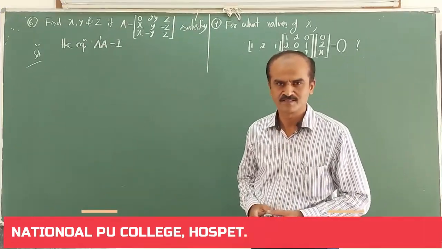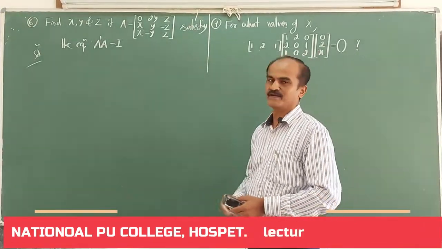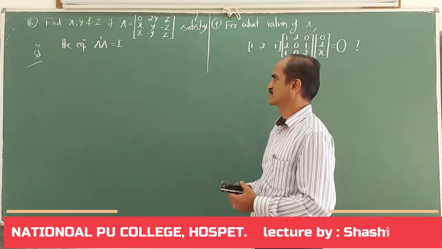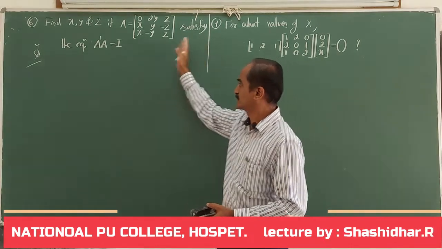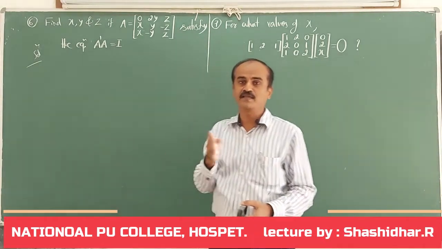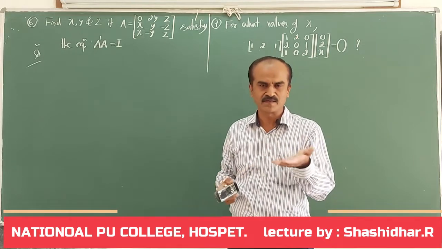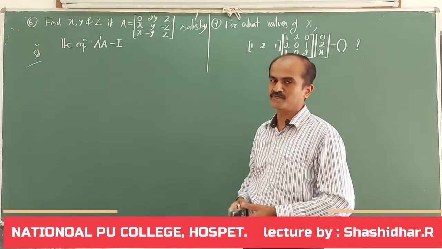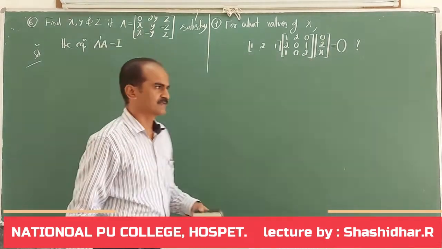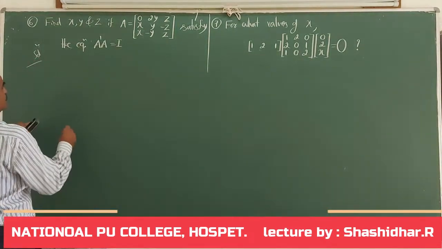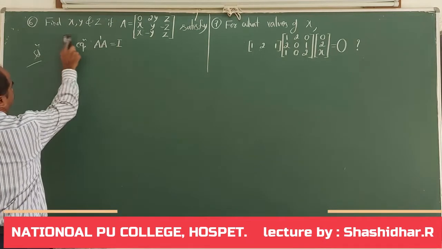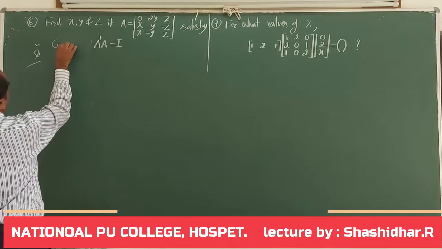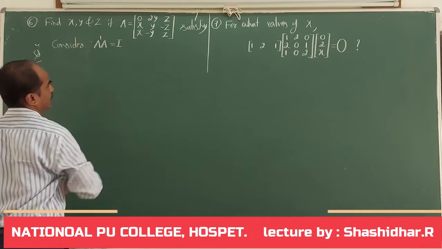Okay, now in the sixth question, we are required to find the values of X, Y, Z. They appear as elements of this matrix. If this matrix A satisfies the equation A dash into A equal to I, that is, the transpose of A multiplied with matrix A gives us the identity matrix, then what must be the values of X, Y, Z? Very simple question. Let me start with this equation. Consider A dash into A equal to I.